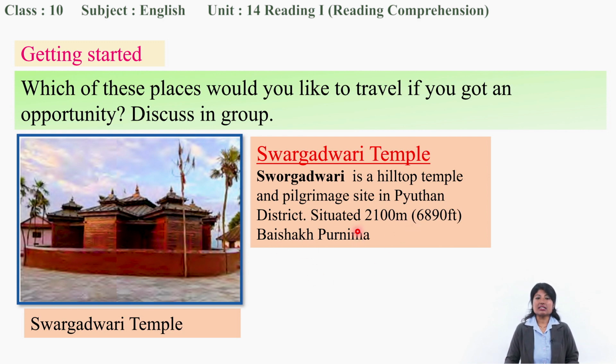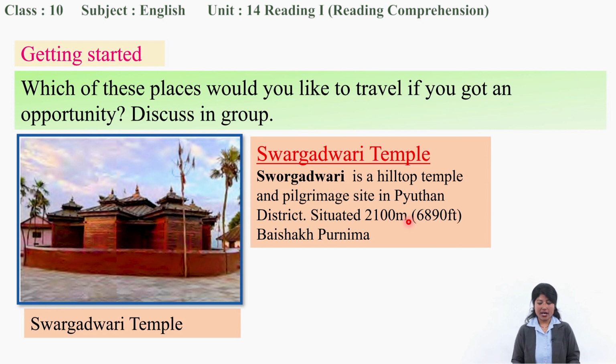And this place is important. The main important day of this place is Baisakh Purnima. Maybe there is a kind of festival, and rituals are done on Baisakh Purnima. So it is better you visit on that day, Baisakh Purnima. So this is Swargadwari temple. We still have 3 pictures, 3 places to know about.